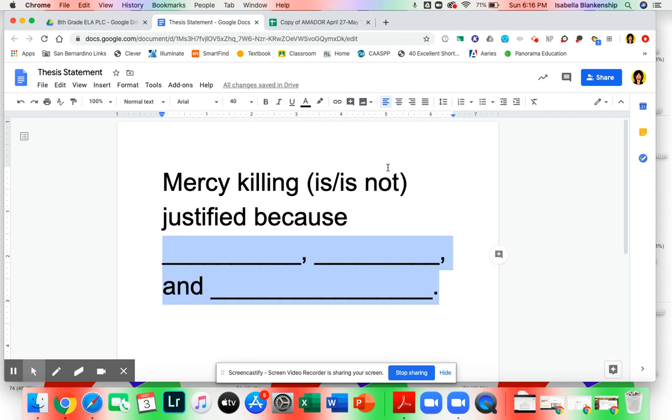So when you join our Google Meets, you're going to get asked to type in your thesis statement. Make sure that it's in this format so we don't have to contact you separately to have you edit and revise. So if you need to revise today, that's what you're going to do. That's all you need to do before the Google Meets. Make sure your thesis statement is solid. All right, email us on Monday if you have any questions because we start our Google Meets on Tuesday. All right? Remember again, email if there's questions.